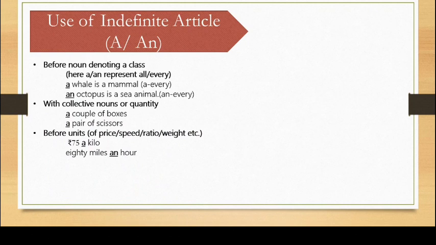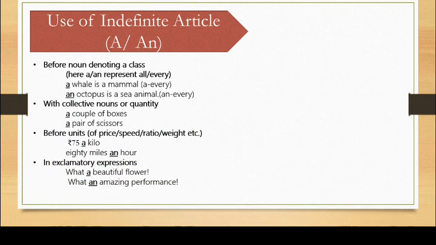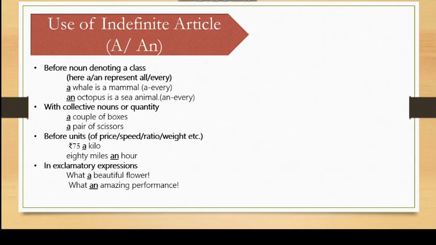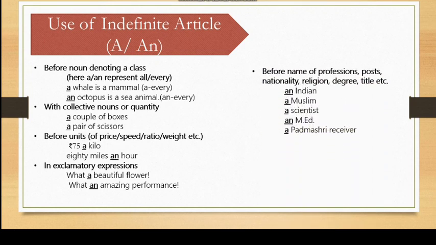Next, in exclamatory expressions. Whenever we have an exclamatory expression, we can use a or an as per the requirements. For example, what a beautiful flower. What an amazing performance. So in such expressions, we use a or an.